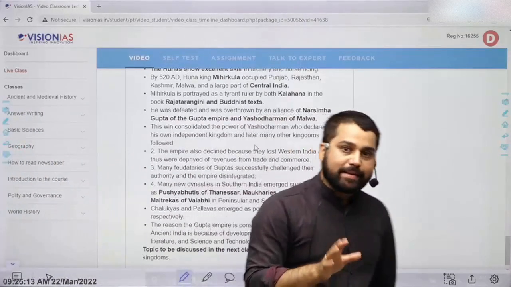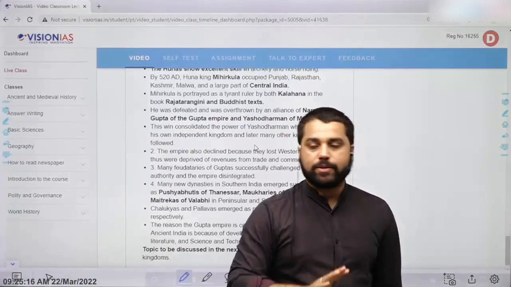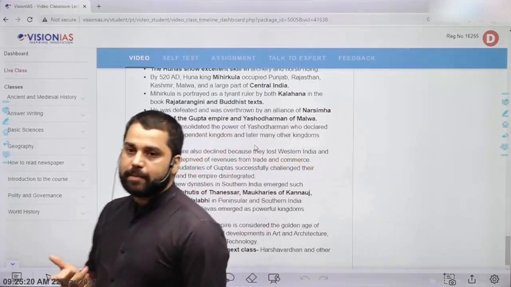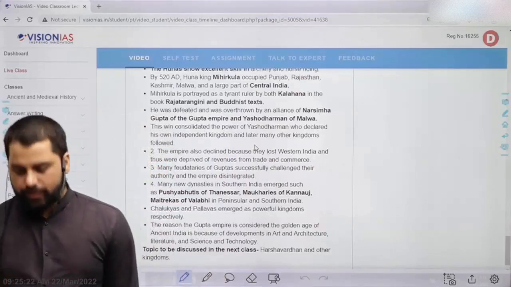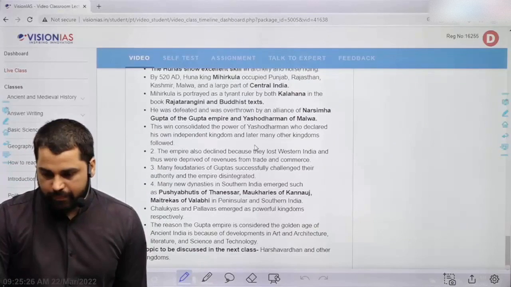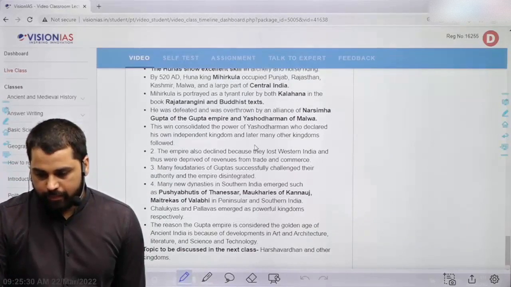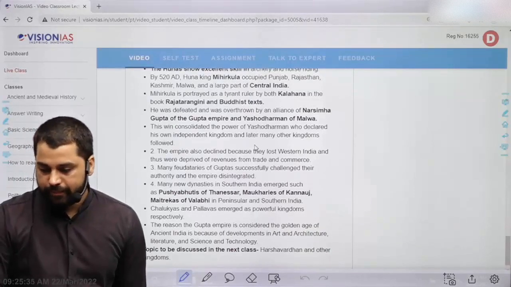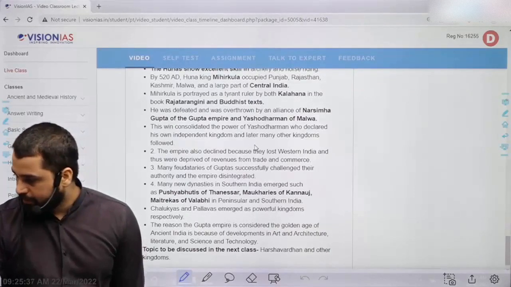Tax on trade was less compared to tax on land. This is a very, very important economic development which you should know. ठीक है, so just write down few things. Give this heading: Administration of Gupta Empire.